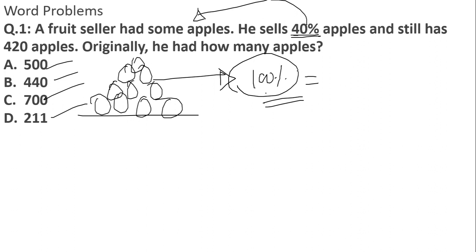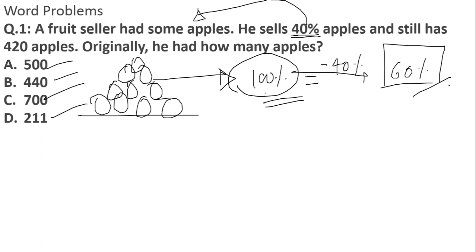From that 100%, if he sells 40%, how much percent is left? 60% of apples are still left for sale. As per the percentage value, 60% is left, and as per the actual value, 420 apples are still pending. It means 60% is equivalent to 420 apples.